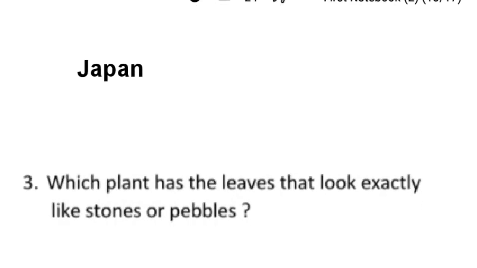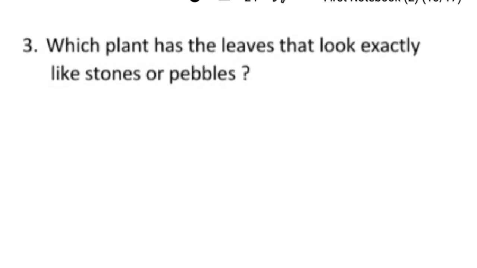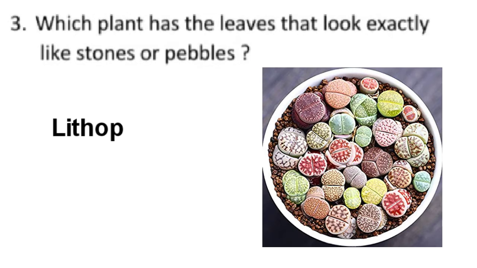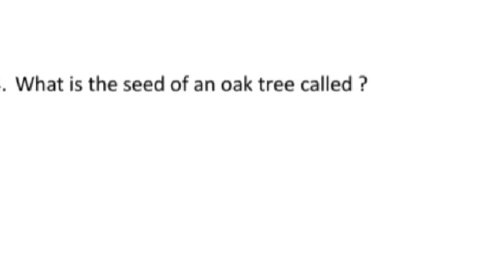So now we'll move to our question number 3. Which plant has the leaves that look exactly like stones or pebbles? Have you ever seen any plant like this? Just see in the picture. The answer is lithops. The name is derived from ancient Greek word lithos, meaning stone, and ops meaning face, referring to the stone-like appearance of the plants. Now we'll see our question number 4.